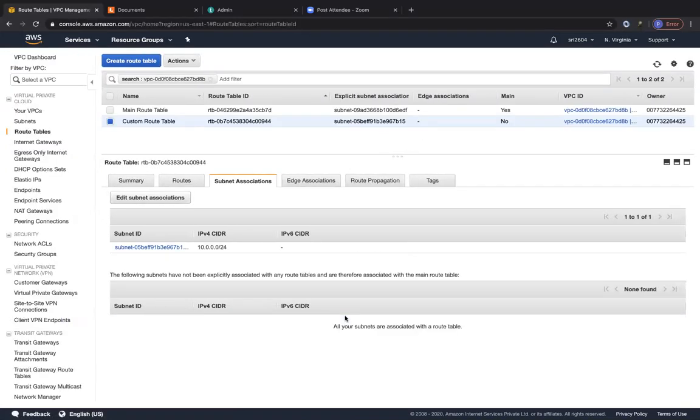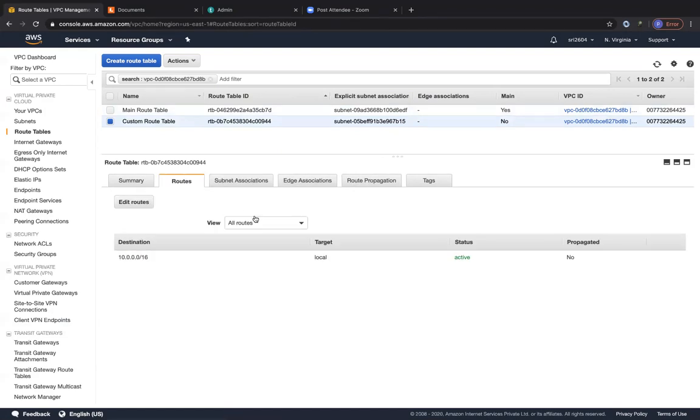So even over here, a subnet can be associated with only one route table at any point of time. That condition is there. And obviously, since this is a custom route table, the main flag is set to no. So now to this custom route table, because we have our public subnet associated over here, we have to specify a route to the internet gateway.